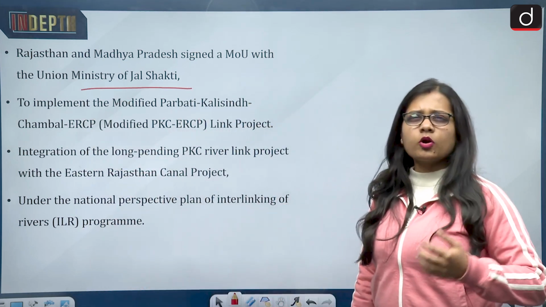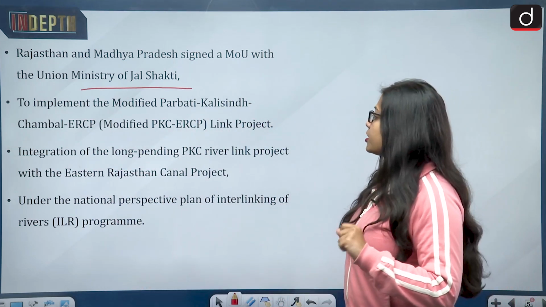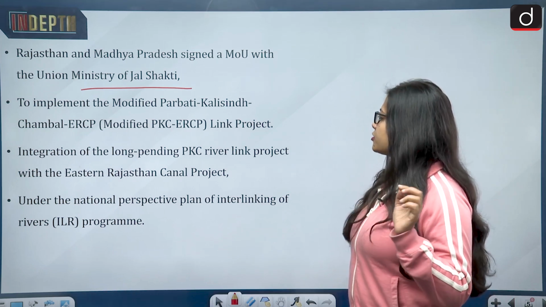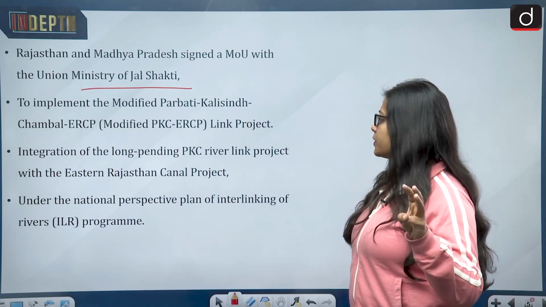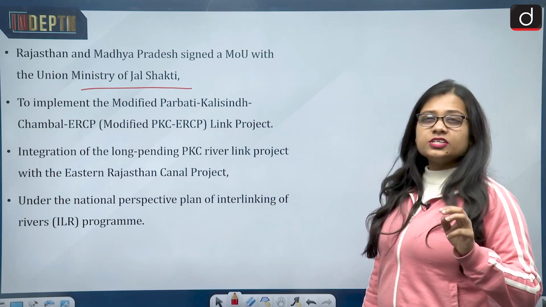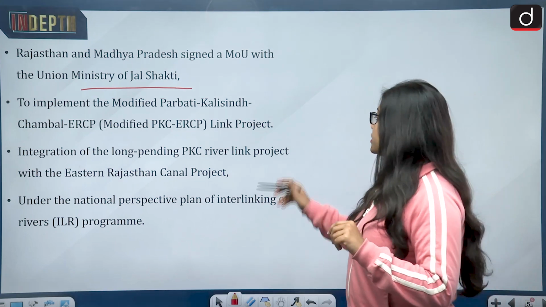And what does it talk about? It talks about implementing the modified PKC, that is river Parbati, Kali Sindh, Chambal, and the ERCP, that is the Eastern Rajasthan Canal project.